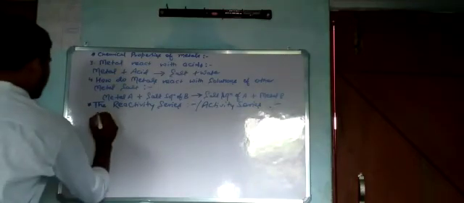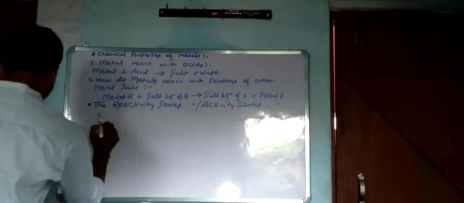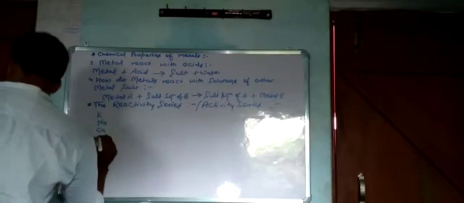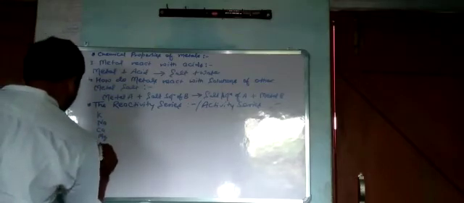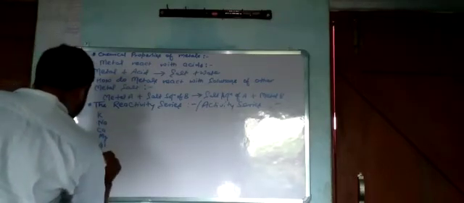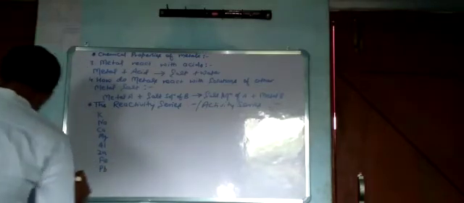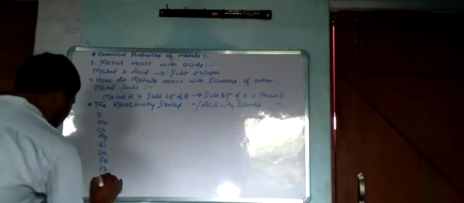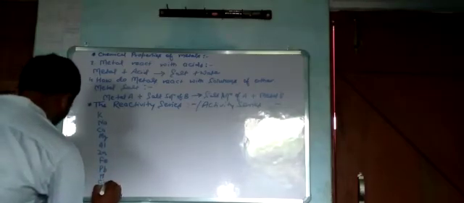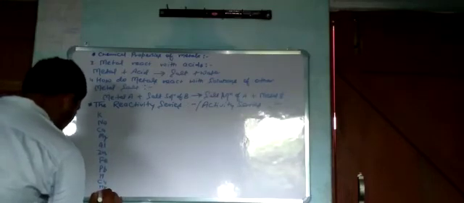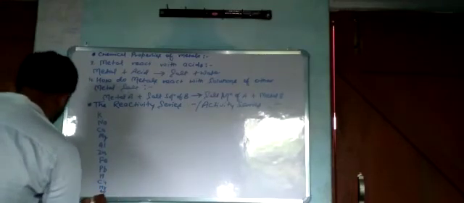See, potassium, sodium, calcium, magnesium, aluminum, zinc, iron, lead, hydrogen, copper, mercury, silver, and gold.